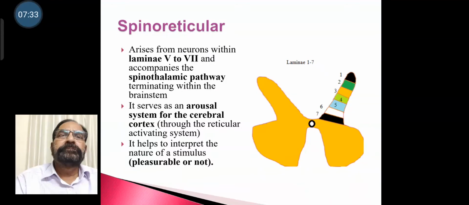Spinoreticular arises from neurons within laminae 5 to 7. They accompany the spinothalamic pathway, terminating within the brainstem. It serves as an arousal system for the cerebral cortex through the reticular activating system. It helps to interpret the nature of the stimulus, that is, whether pleasurable or not.